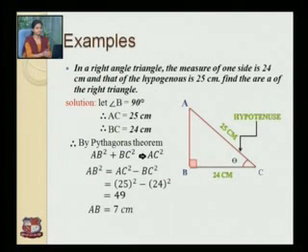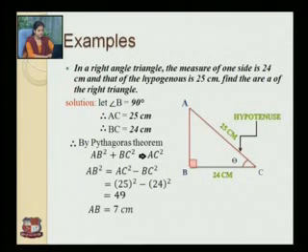Now an example: in a right angle triangle, the measure of one side is 24 centimeters and that of the hypotenuse is 25 centimeters. Find the area A of the right angle triangle. So here the hypotenuse is AC, and BC is 24 centimeters. By using the Pythagoras theorem, we can find the third side, that is AB.